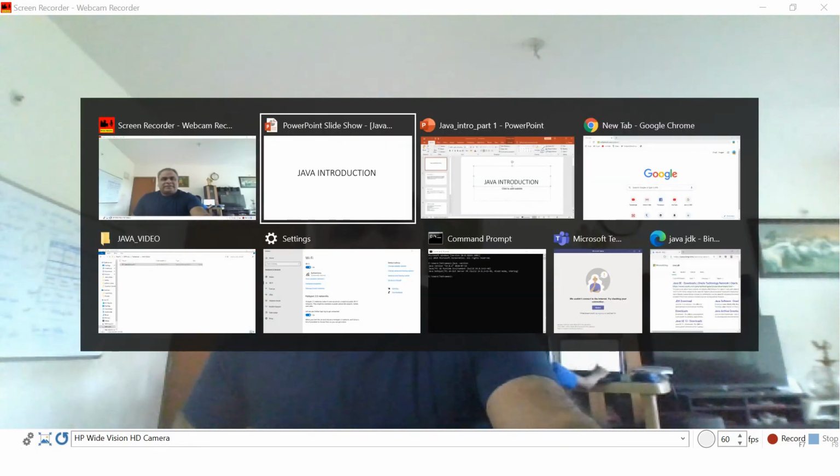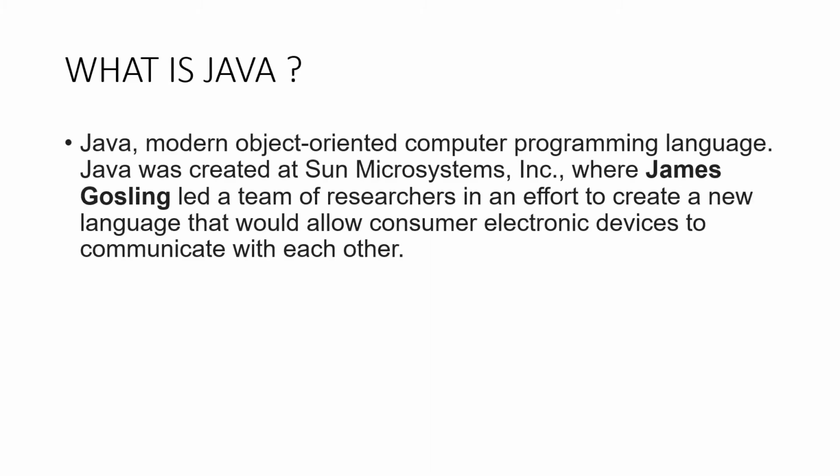Let's start now. Java is a modern object-oriented computer programming language, and it was created at Sun Microsystems, where James Gosling led a team of researchers in an effort to create a new language that would allow consumer electronic devices to communicate with each other.